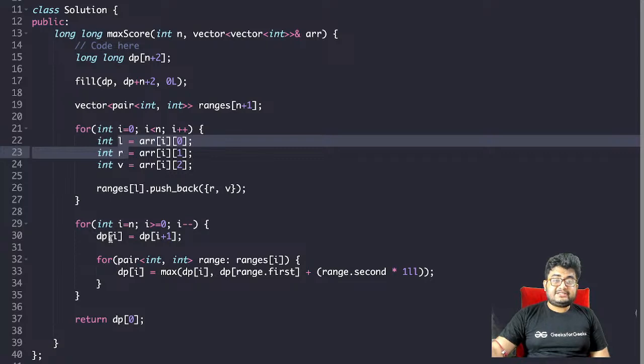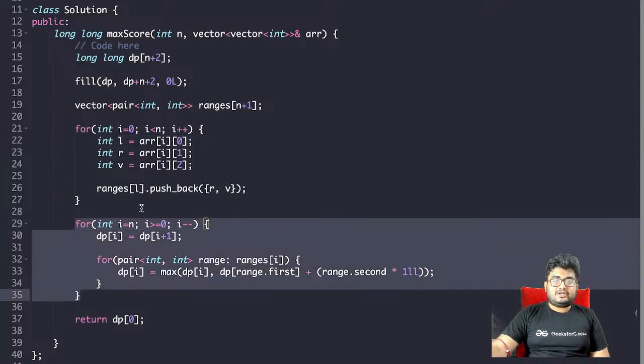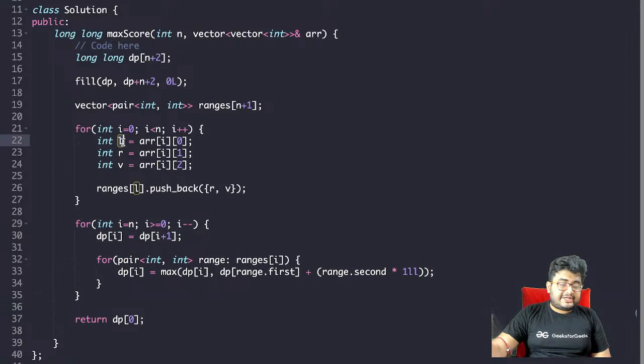The time complexity is order of n, right? Order of n because we are running a single loop. Can anyone tell how to solve this question when L and R are in the range 10 to the power 9?